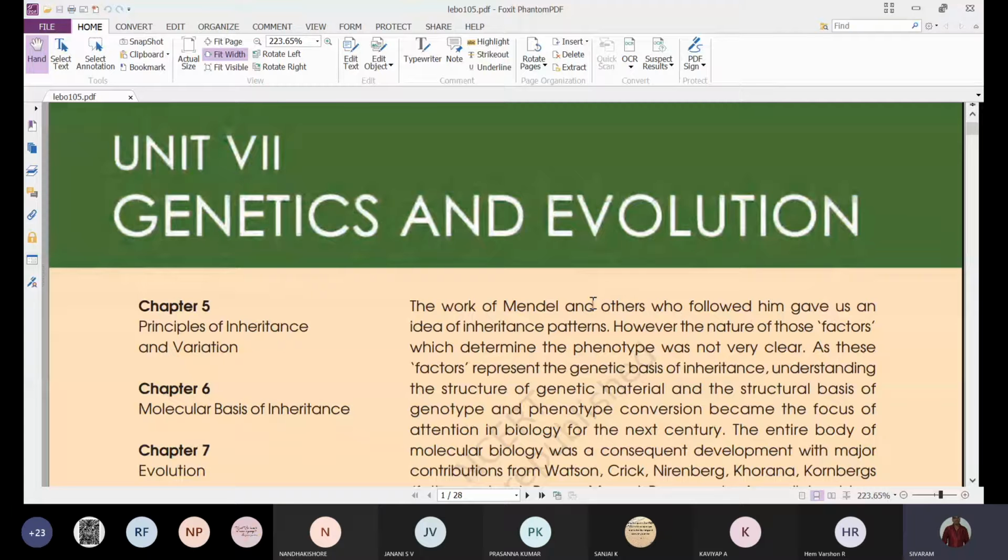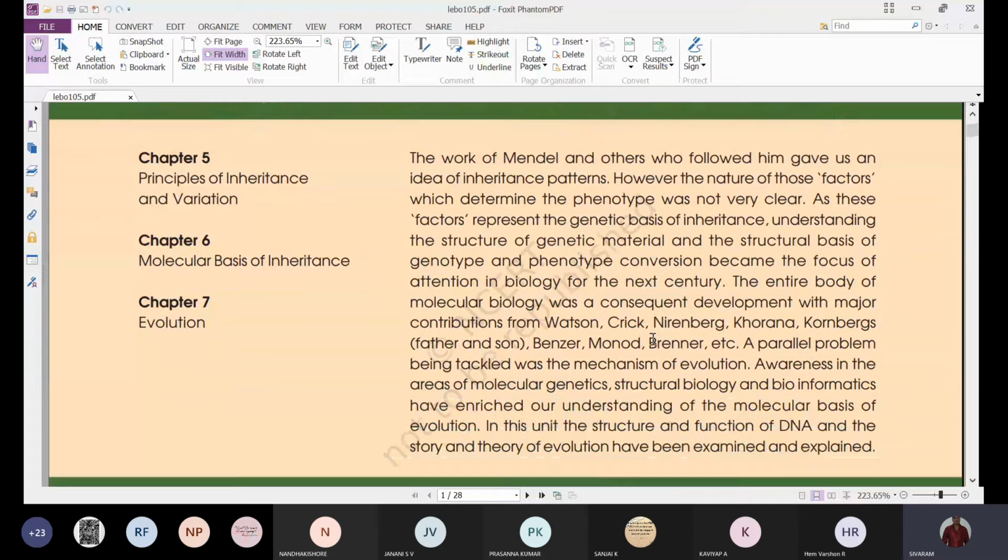When you observe here, some introduction related to this unit. The work of Mendel and others who followed him gave us an idea of inheritance patterns. That means before Mendel also, a large number of scientists have conducted certain genetical experiments to study the inheritance pattern, but they were not that much successful.